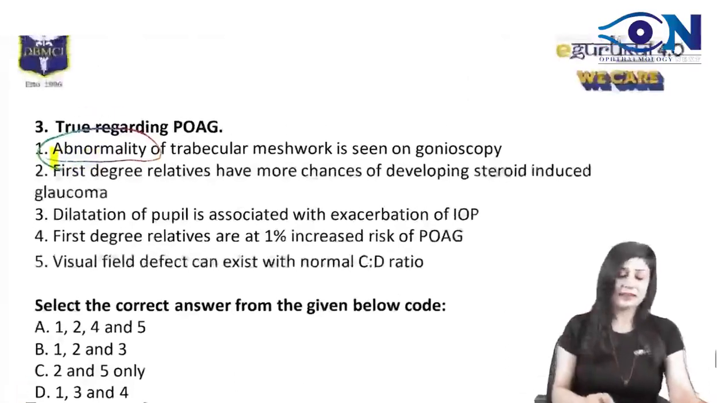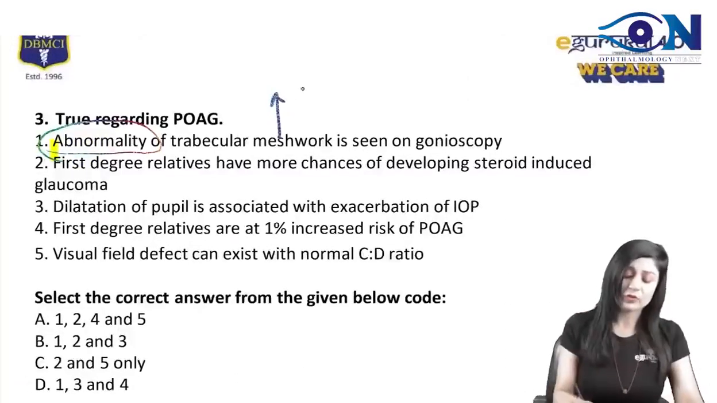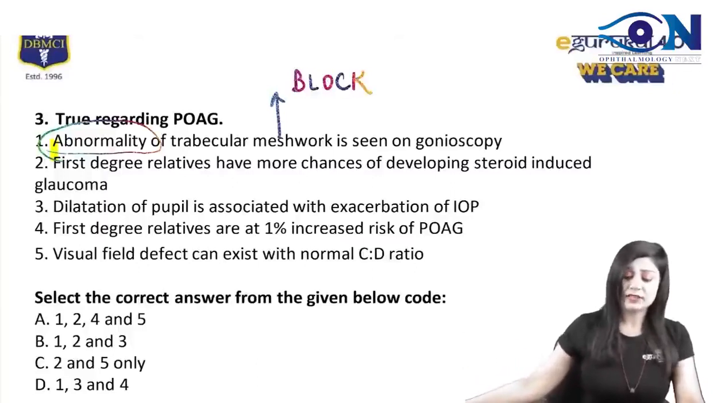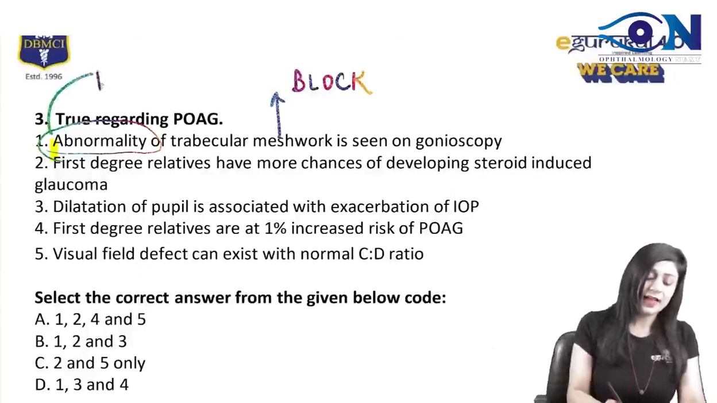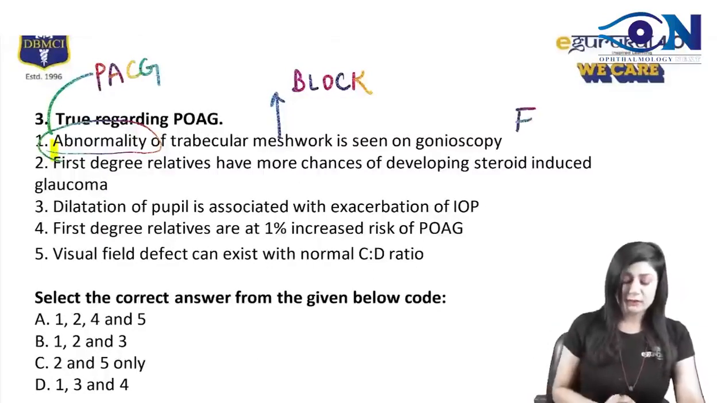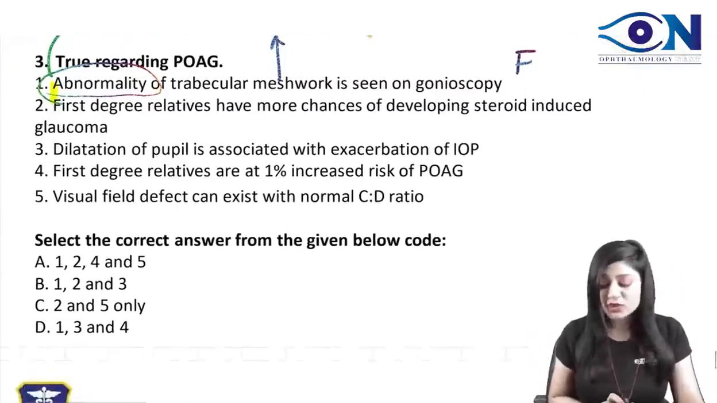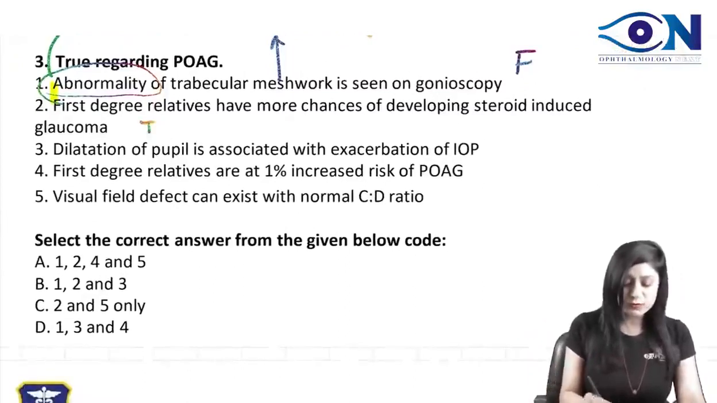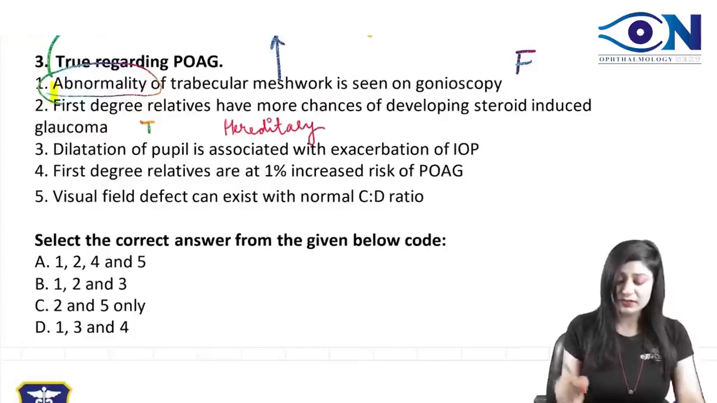In the open angle glaucoma, you are going to get trabecular meshwork block. You are not going to get the abnormality. Abnormality is actually seen in the angle closure glaucoma. So this is actually false. First degree relatives have more chances of developing steroid induced glaucoma. Yes, this is true because always we have the hereditary or the genetic predisposition that is there.